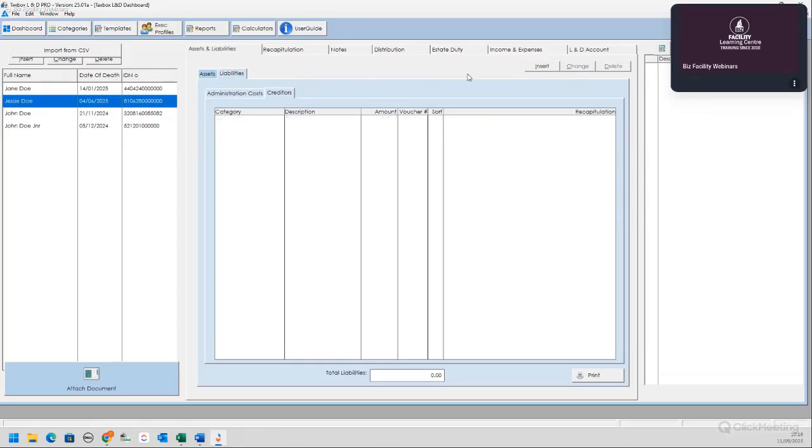Then on the creditors tab, the same norm is you need to say it's claims against the estate. That's the only drop-down option. And here is basically all the expenses that the deceased estate is responsible for to settle. Okay. So for example, let's say the income tax for 2015 was outstanding.